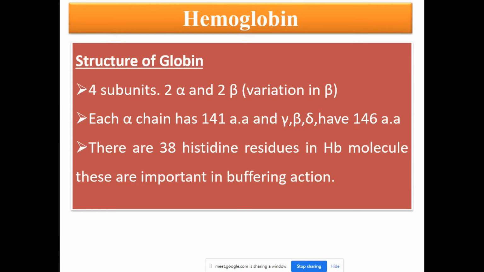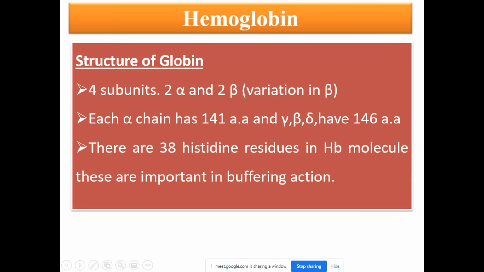Other than alpha and beta chains, we can also see variation in the globin chain. Mainly the variation comes in the beta chain. Certain types of beta, gamma and delta chains have 146 amino acids in their structure, whereas the alpha chain has 141 amino acids. Most of the time variations in the globin chain occur in the beta. Instead of beta, sometimes a gamma chain or delta chain can be seen, all having 146 amino acids. And there are 38 histidine residues in the hemoglobin molecule.